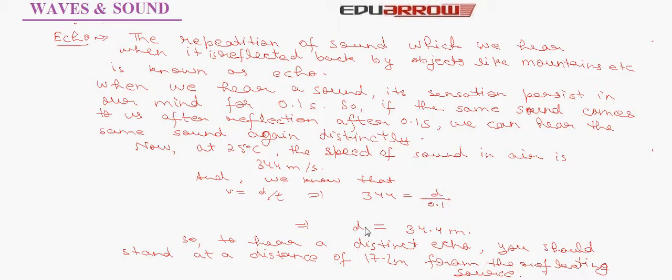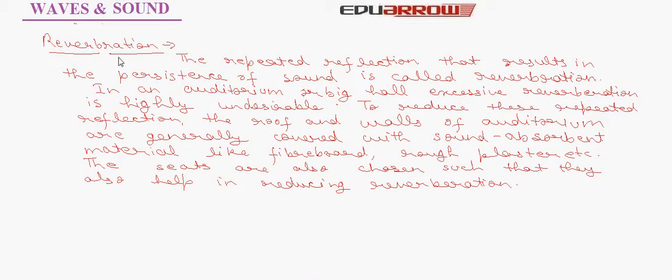Now let us talk about reverberation. The repeated reflection that results in the persistence of sound is called reverberation. In an auditorium or big hall, excessive reverberation is highly undesirable. To reduce these repeated reflections, the roof and the walls of the auditorium are generally covered with sound absorbent material like fiberboard, rough plaster, etc. The seats are also chosen such that they also help in reducing reverberation.